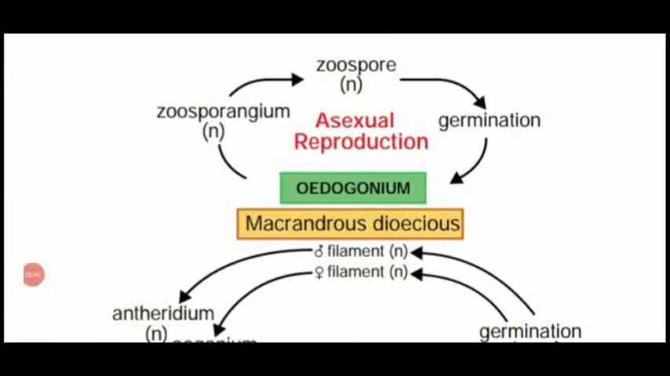The sexual reproduction of Oedogonium shows 2 types: Macrandrous and Nannandrous. Macrandrous monoecious means antheridia and oogonia are present on the same filament. Macrandrous dioecious means antheridia and oogonia occur on separate filaments.